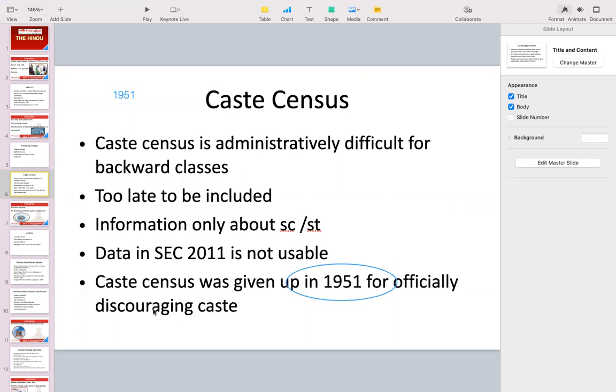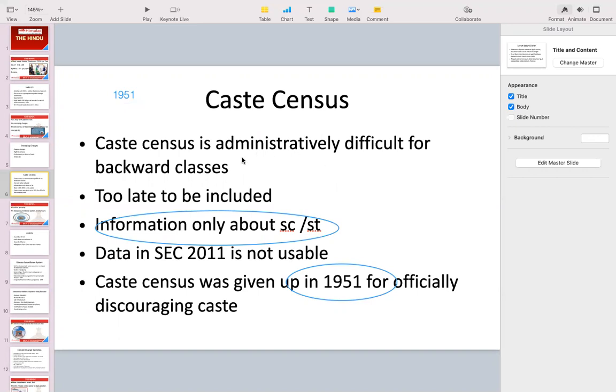So if you start counting the number of people, see, number of people apart from the communities which have been given reservations in the constitution. So about SC and ST, it is being included, but about the other backward classes, it is not being included. A socioeconomic caste census happened in 2011, but that data is also not very much usable till now. So that's why there was a debate going on whether we will be doing caste census in 2021 or not.